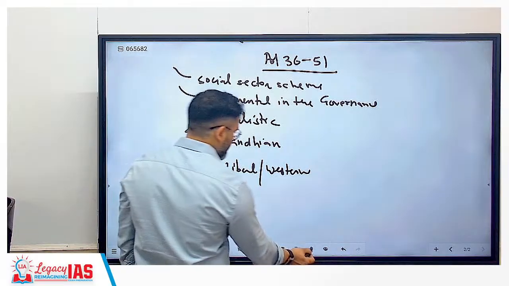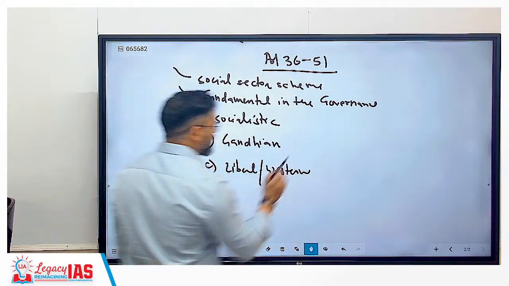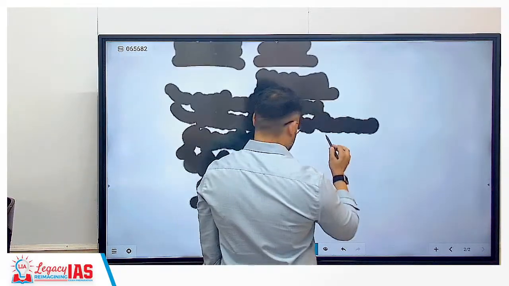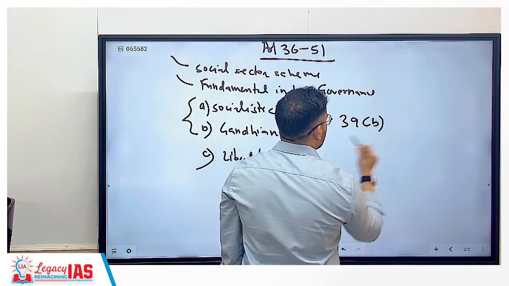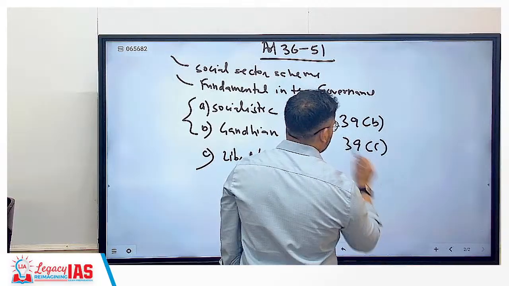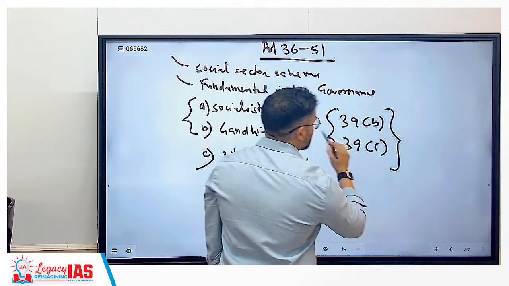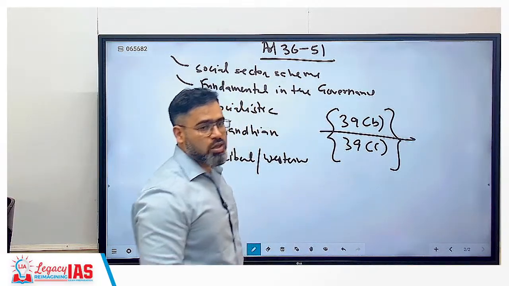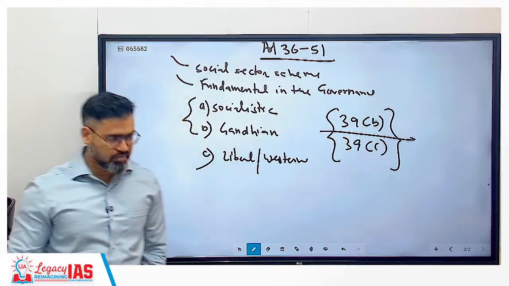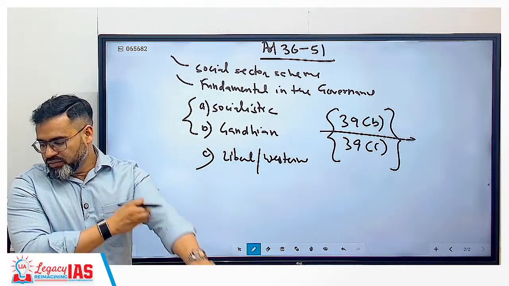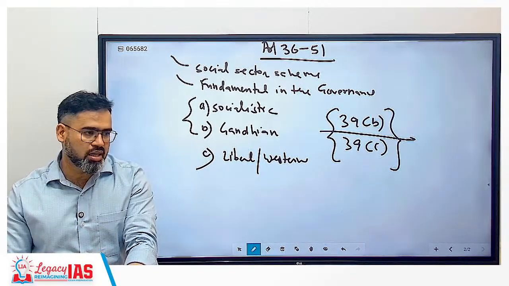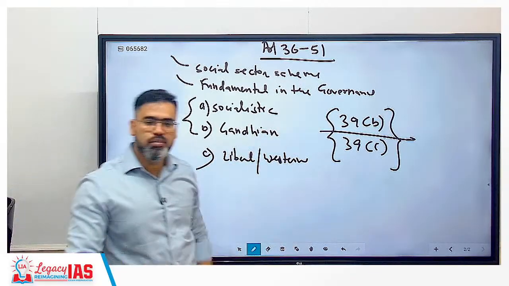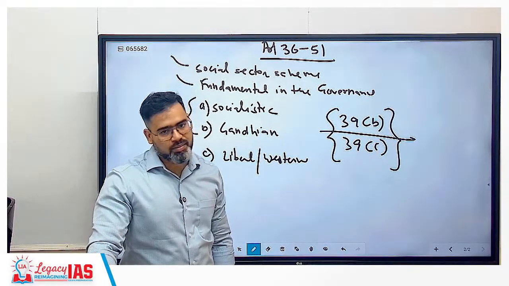Next, among them the most important articles will be there. For example, 39B and 39C. These are very important articles because they are the foundation of socialism in India. If we need to check which article numbers prove that India is a socialistic country, it is Article 39B and 39C.